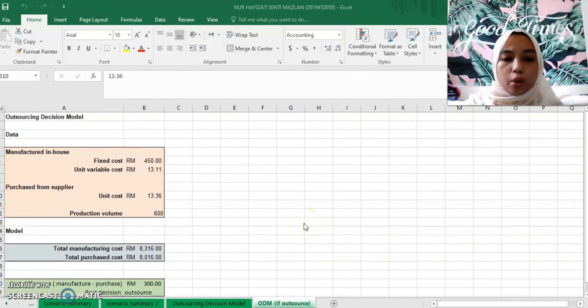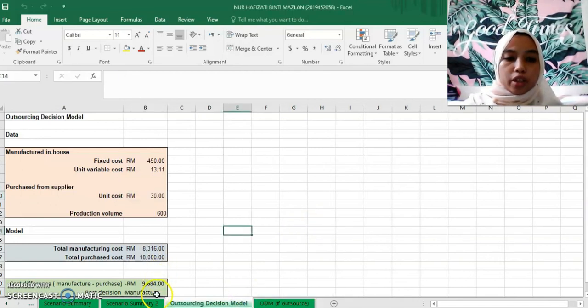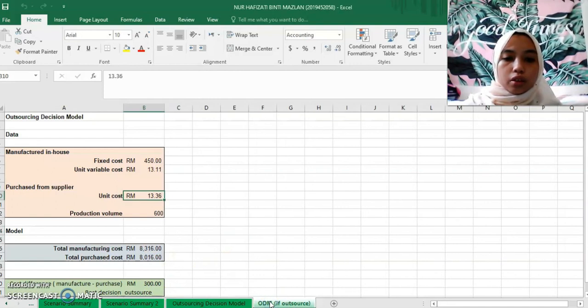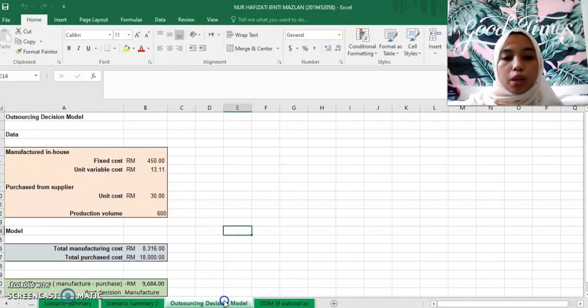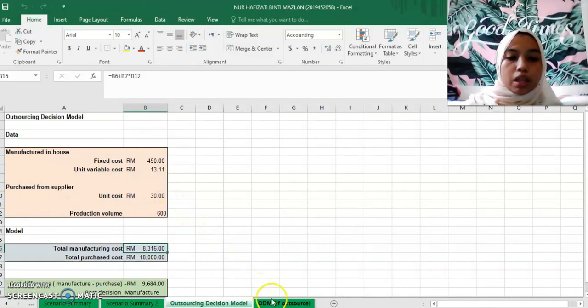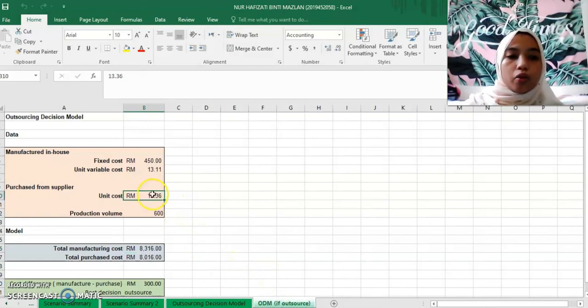My decision is to manufacture, because in the outsourcing decision model, if I want to outsource my product, I need to get from the supplier a price of 13 ringgit 36 cents. I think it's very hard to ask the supplier for this price. So it is better for me to manufacture by myself compared to outsourcing from the supplier.